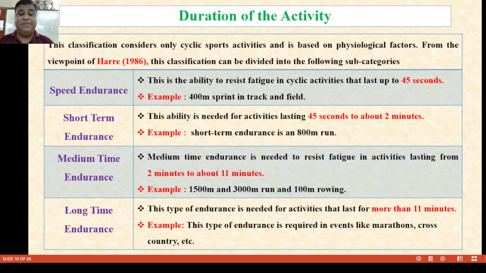Short time endurance: this ability is needed for activities lasting 45 seconds to about 2 minutes. An example is the 800 meter run in athletics. Medium time endurance is needed to resist fatigue in activities lasting from 2 minutes to 11 minutes. Example, 1500 meter to 3000 meter runs and 1000 meter rowing. Long time endurance is for activities lasting more than 11 minutes. It is required in events like the marathon, cross country, and many more.